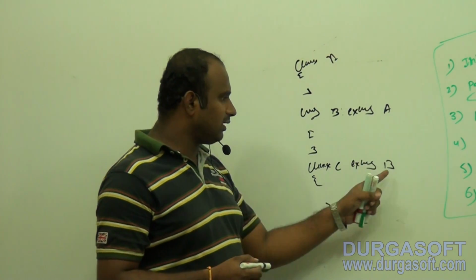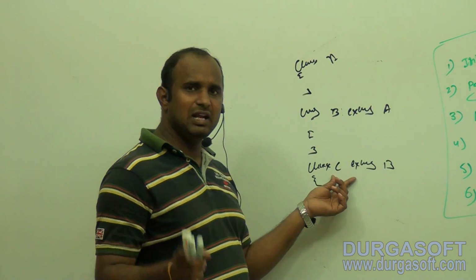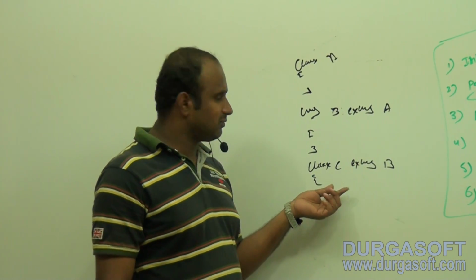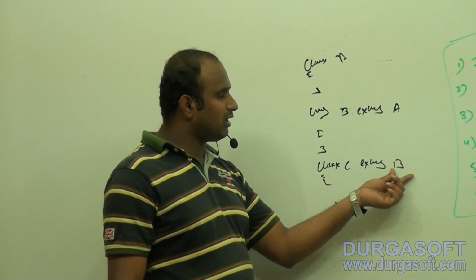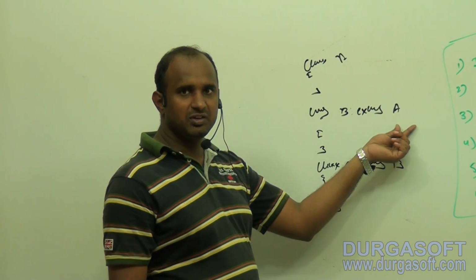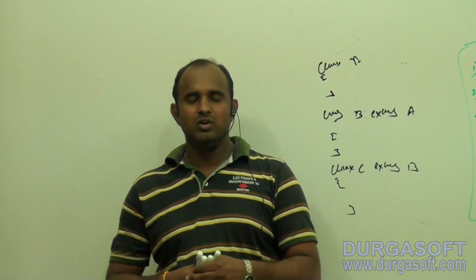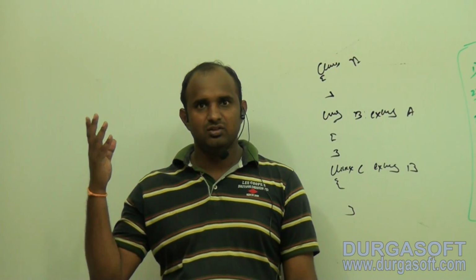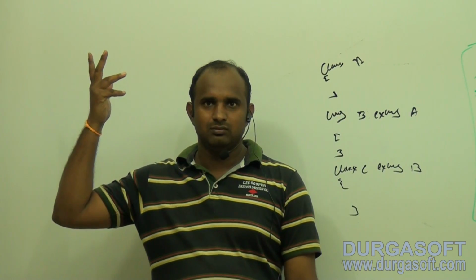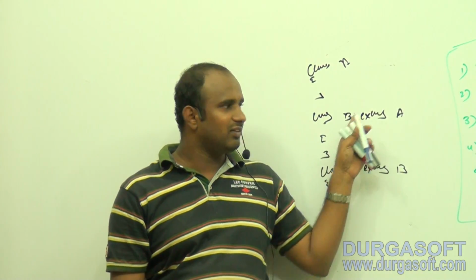Now I am asking a simple question. Who is the father of B? Who is the father of C? Not C language's father, Dennis Ritchie. In this example, who is the parent of C? Obviously B. Who is the parent of B? A. For example, my name is Ratan. What is Ratan's father's name? Seshu. Seshu's father's name? Venkat. Venkat's father's name? I don't know. So concentrate. Here class C's father is B, B's father is A.